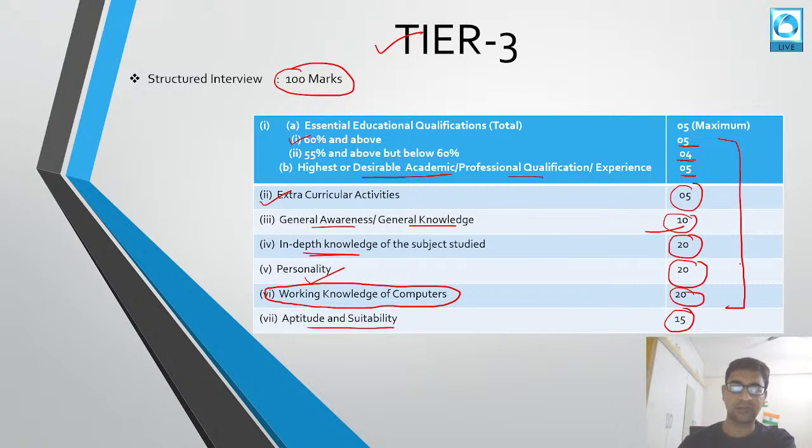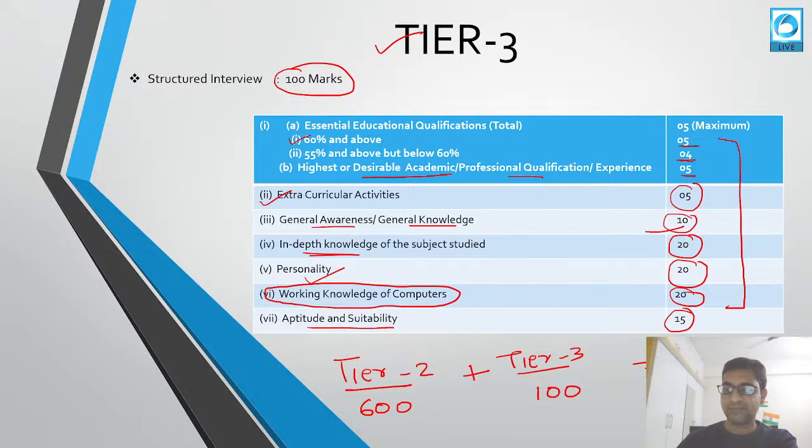This will be the structured interview. So in tier 2, 600 marks plus tier 3, 100 marks. So total will be 700 marks. Out of the 700 marks, your ranks will be calculated. So your ranks will be calculated based on this 700 marks. So these two tiers' marks will be counted for the final evaluation.